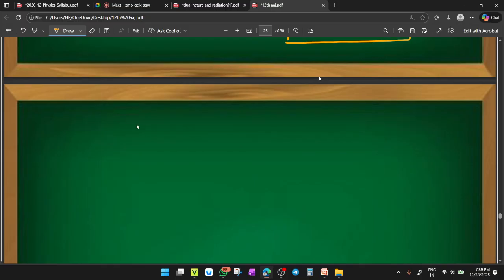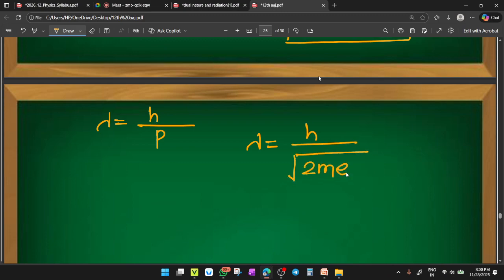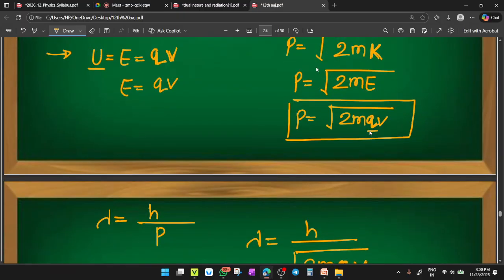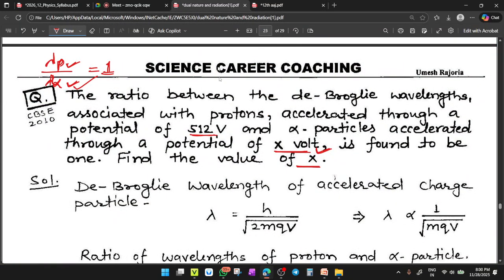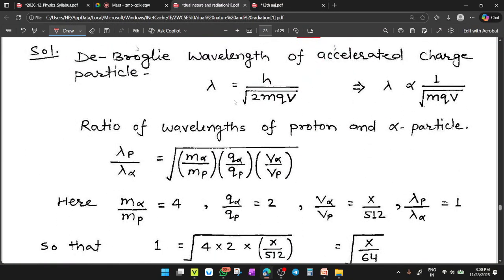Now, the wavelength associated with this moving particle, lambda equals h upon P. This is called the de Broglie wavelength. So lambda equals h upon under root 2mqV. For an electron it would be eV, but for a general particle it should be qV. Clear? So this is the general formula for any particle: lambda equals h upon under root 2mqV. H is a constant, so you can write lambda equals 1 upon under root mqV.